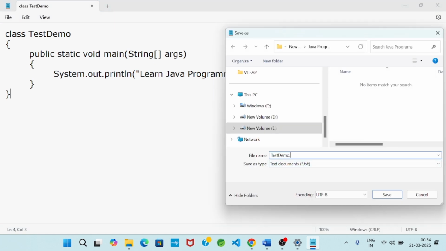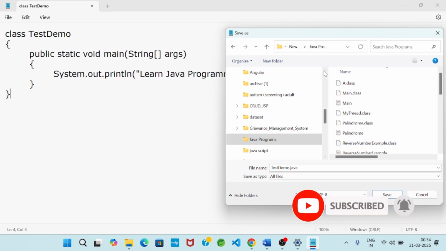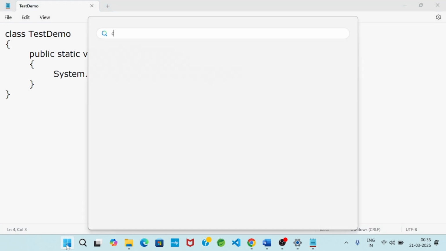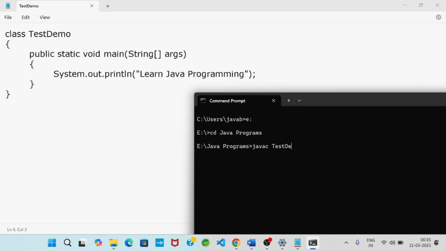The file name is class name dot java. I saved all files in the A drive, Java Programs folder. Click on the save option. I will go to the command prompt, go to the A drive, go to the Java Programs folder, then javac TestDemo.java, then java TestDemo. And you see, we got the output: Learn Java programming.